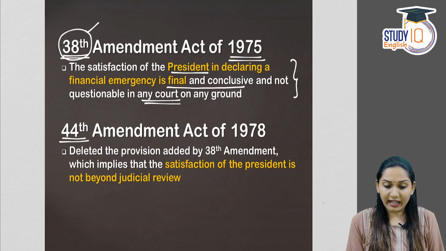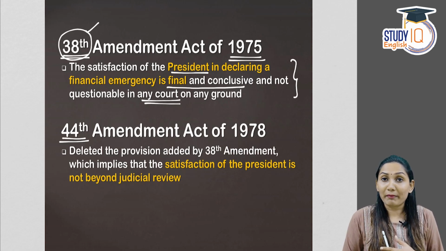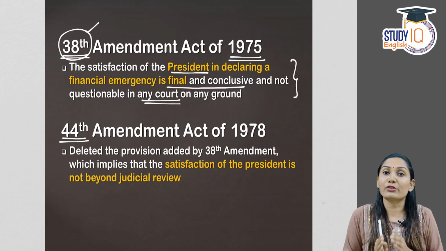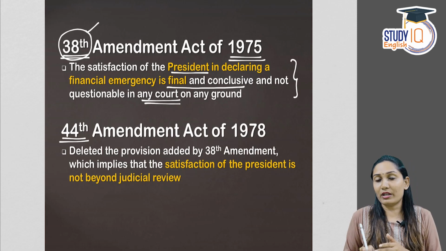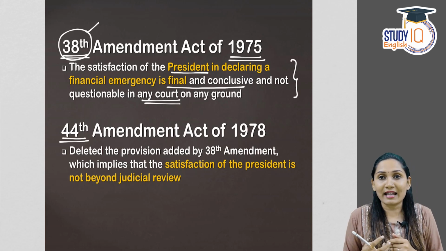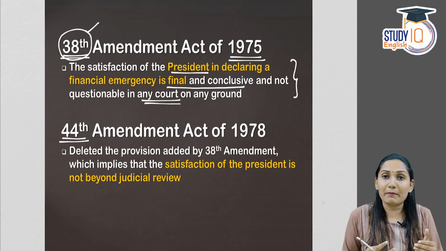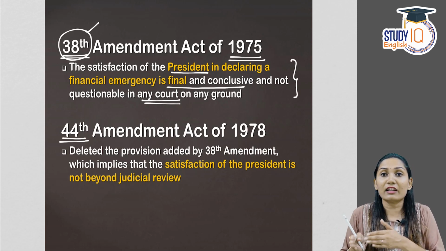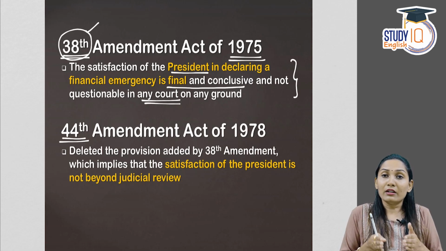See, in the 38th Constitutional Amendment Act, it was made a provision that the financial emergency declared by the President is final, which cannot be questioned by any court. That means there is no scope for judicial review. What is meant by judicial review? A judicial review means that any law passed by the Parliament or any executive action taken in the name of the President of the country can be questioned in a court of law, or the judiciary has the authority to look into